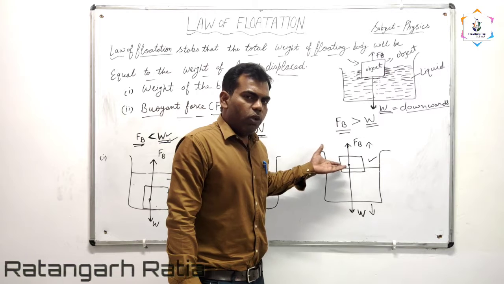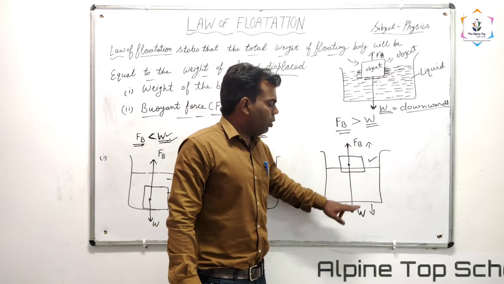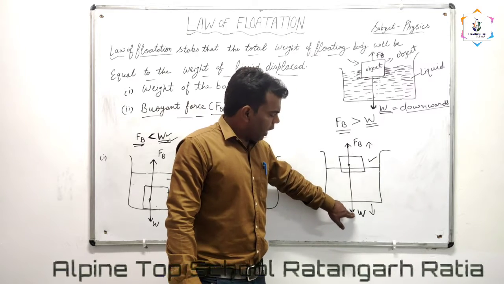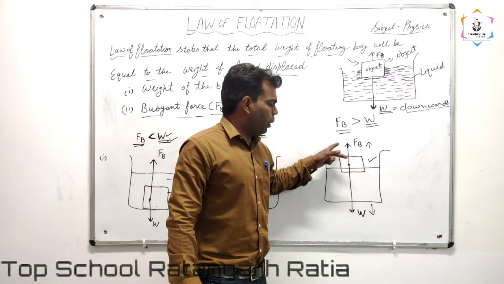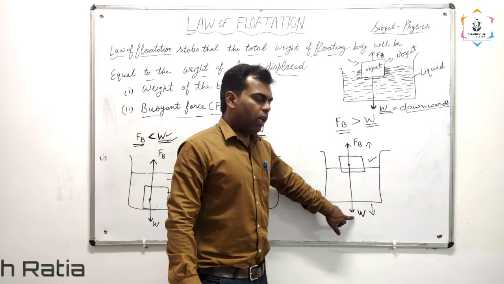Why will the object float on the surface of the water? Because in this case, the buoyant force of the liquid is more than the weight of the substance.